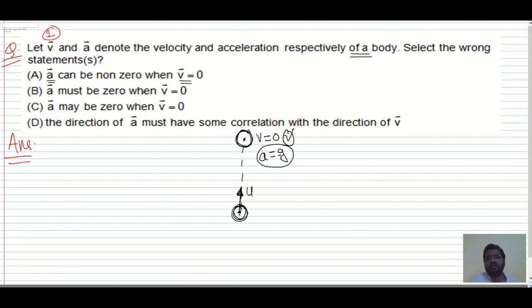A bar must be 0 when V bar is equal to 0. See, this is not possible, because just now we have proved that A bar might be non-zero when V bar is equal to 0. So A is the correct statement, B is the wrong statement. A bar may be 0 when V bar is equal to 0. So over here, possible. How?